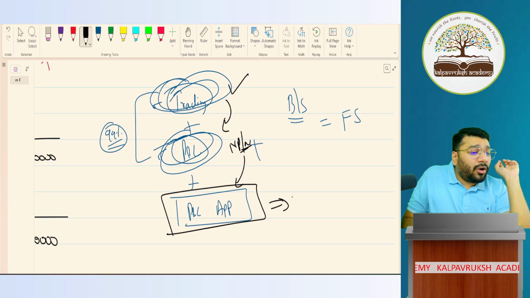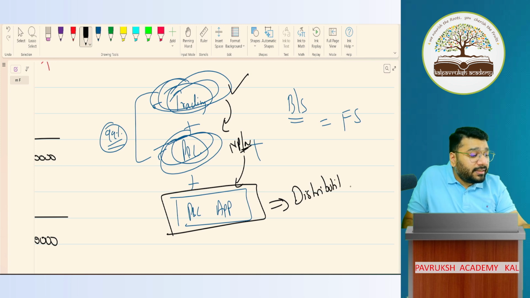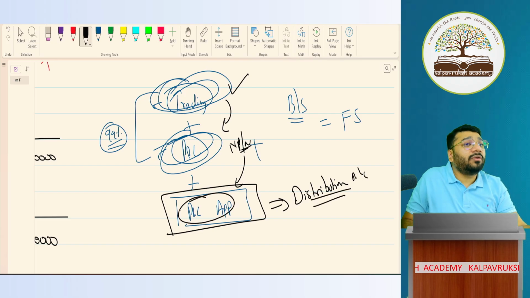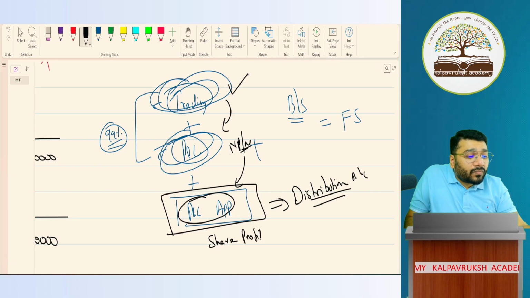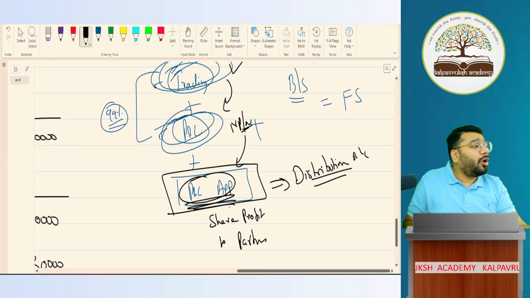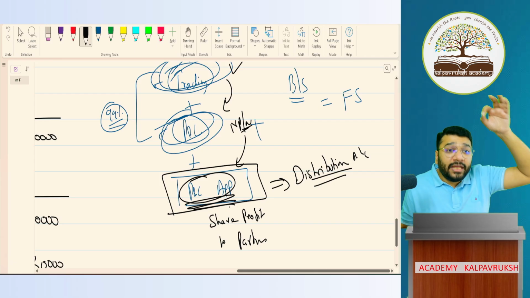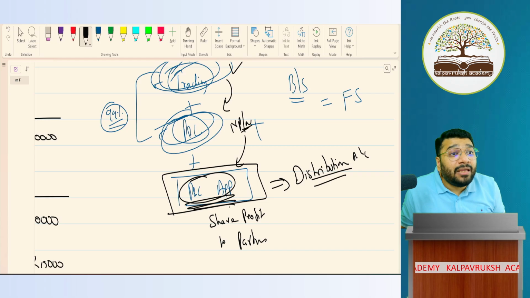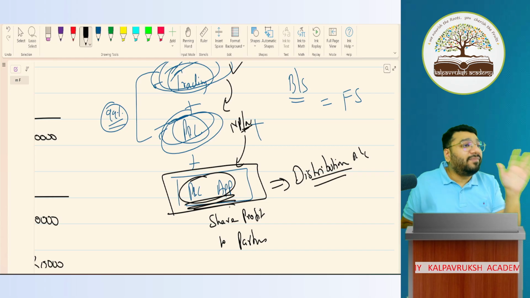The meaning of this account is distribution account. What is it called? Distribution account. Means in the P&L appropriation account, we will share the profit to the partners. In this account, we will capture only those transactions that are happening between the partner and the firm.